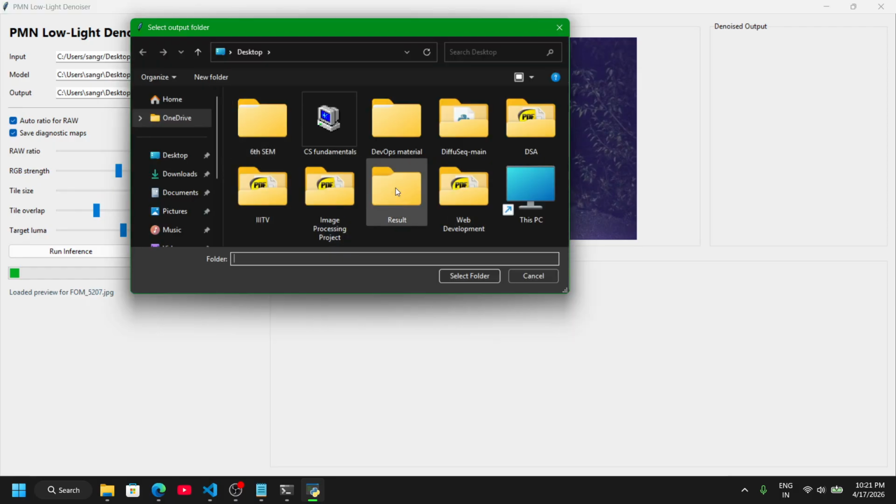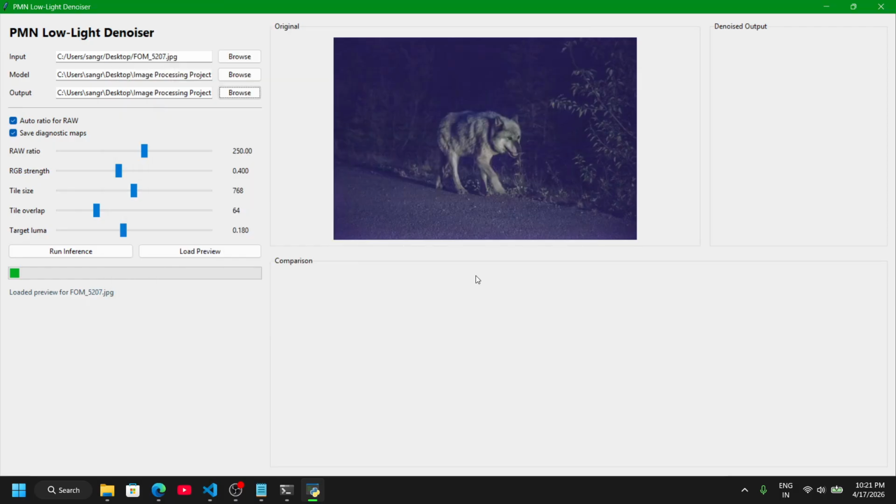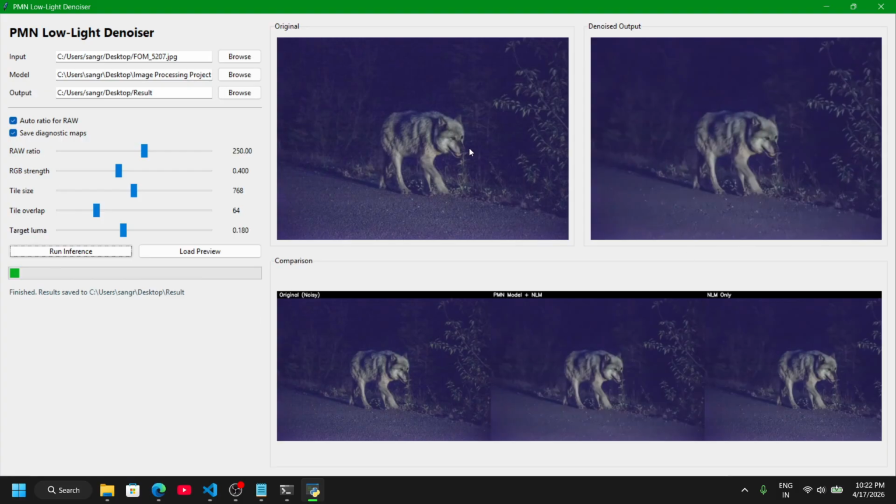I can choose the output location, so let me choose desktop results, where it will put the output. In the settings we can turn auto ratio on or off based on our choice. We can also set strength, tile and overlap. This exposes all major controls like strength, tiling, and auto ratio without the headache of adjusting them in the terminal. So let me run the inference. Here we can see the denoised image is present, the noisy and denoised image.